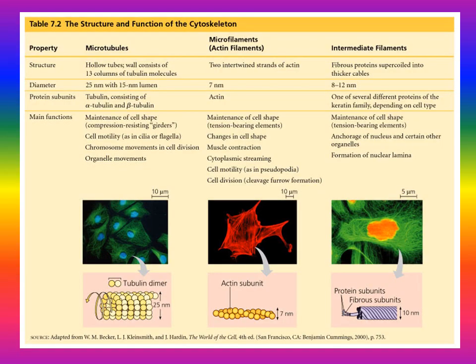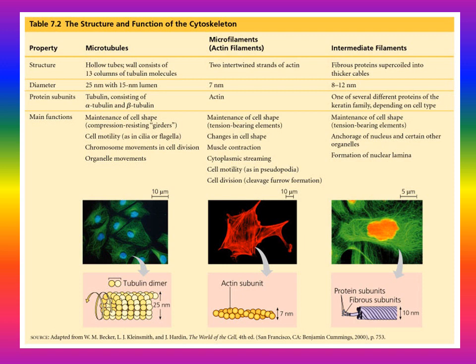This is the comparison of microtubule, microfilament and intermediate filament. Microtubule is a hollow tube whose wall consists of 13 columns of tubulin molecules. Microfilament is made of actin protein. Intermediate filament is a fibrous protein, forming a thick cable. Second is their diameter. Microtubule is 25 nanometers in diameter, microfilament 7 nanometers, and intermediate filament 8 to 12 nanometers. Microtubule is made of tubulin protein, microfilament is made of actin protein, and intermediate filament is made of keratin.